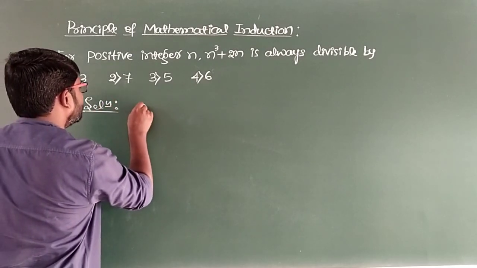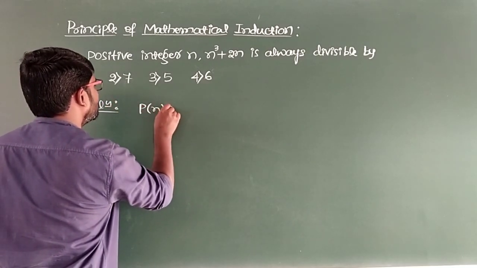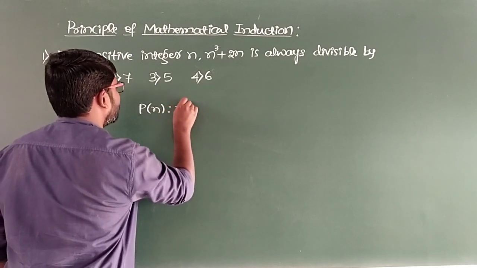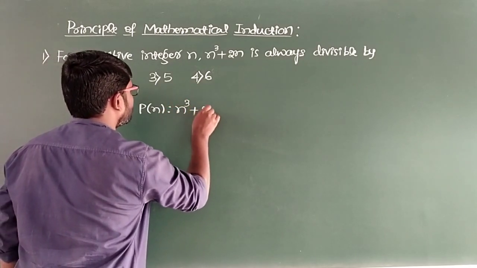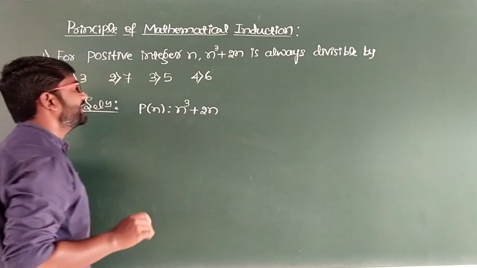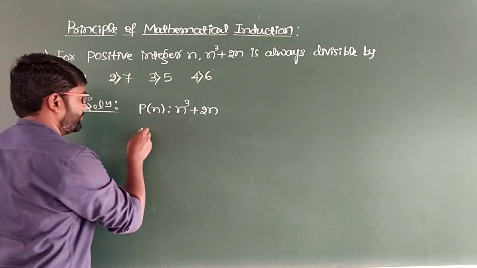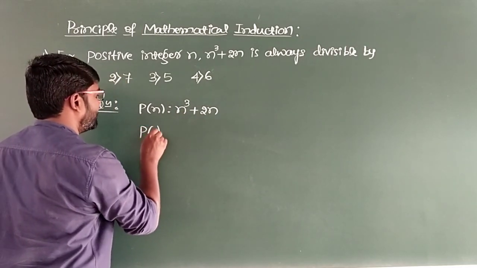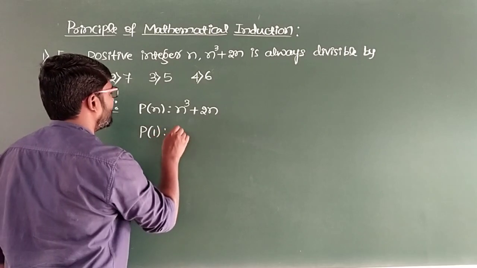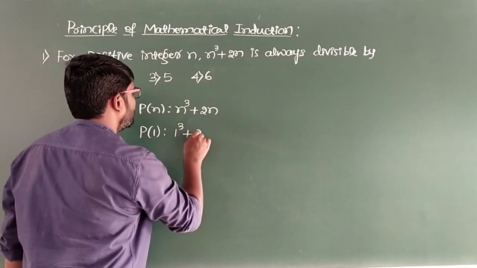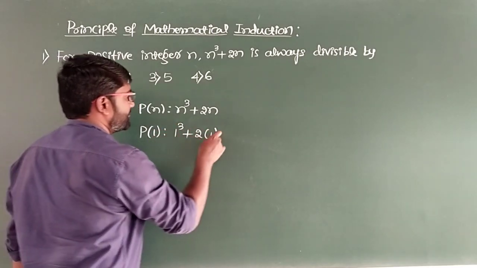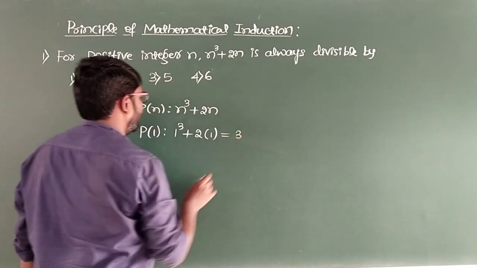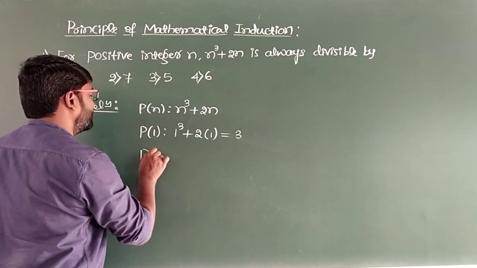P of n is given as n cube plus 2n. So let us take n equal to 1, 2, 3. Here P of 1, I am replacing n by 1. What do we get now? 1 cube plus 2 into 1. So overall it will be 3. Now I will go for P of 2.